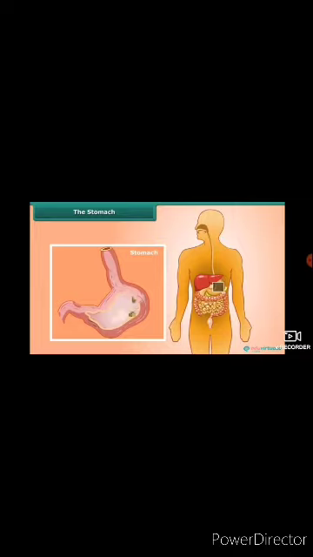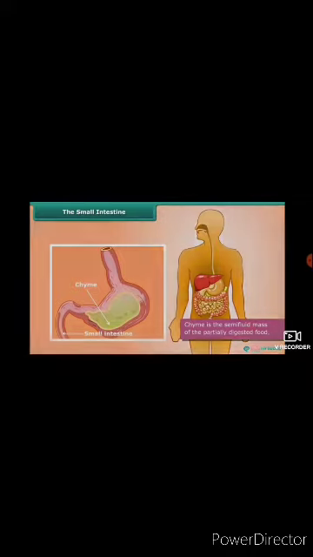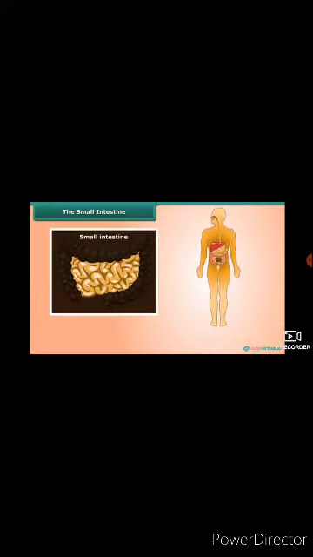The components of gastric juice are mucus, hydrochloric acid, and enzymes. Mucus protects the inner lining of the walls of the stomach from acids. Hydrochloric acid kills bacteria and provides an acidic medium for digestion of food. Enzymes help in breaking down of proteins into amino acids. The food, called chyme, is then pushed into the small intestine, which is a 7.5 meter long, highly coiled structure.